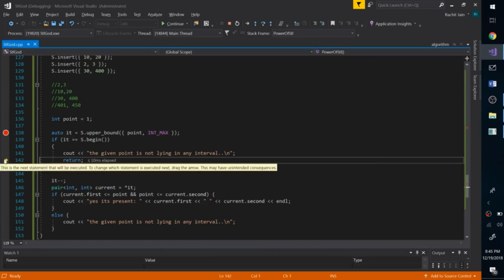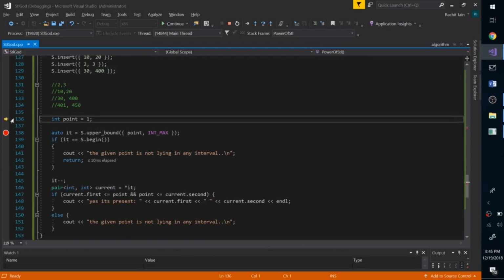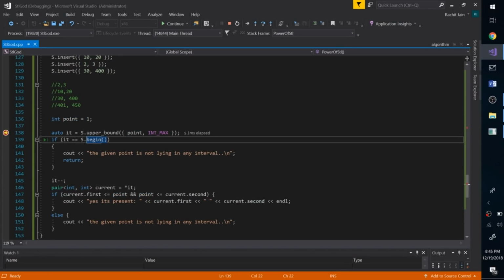So let's try to go back and update the value of point and see how this changes. Let me just quickly change the value of point to maybe 11. Alright, now let's try to perform the upper bound. This time we get 30, 400 because point is 11 now. Over here it's 1, but I changed it in this debugger value. So point is 11 now, not 1. Don't get mistaken by this value, okay? So yeah, point was 11.